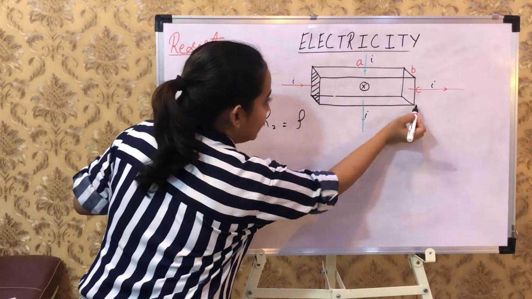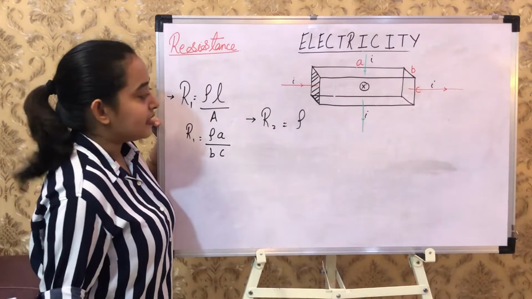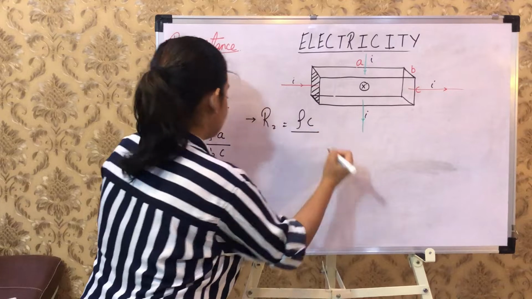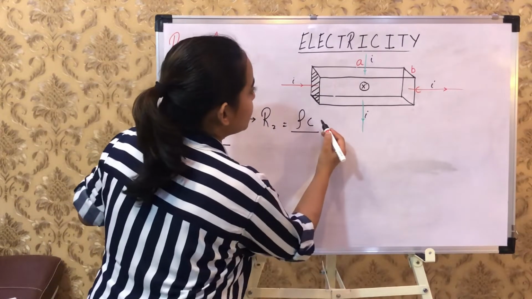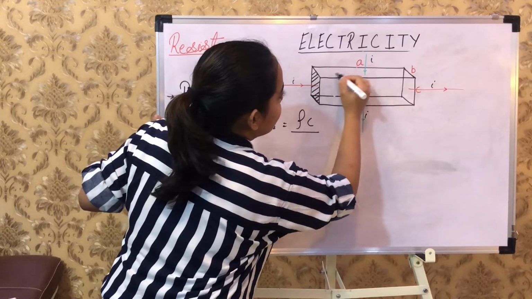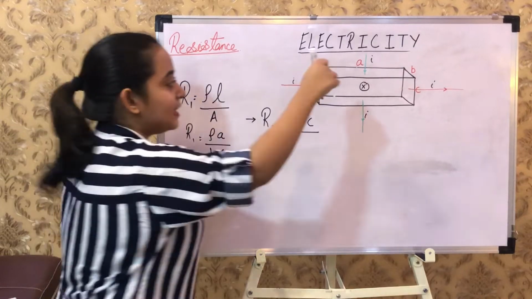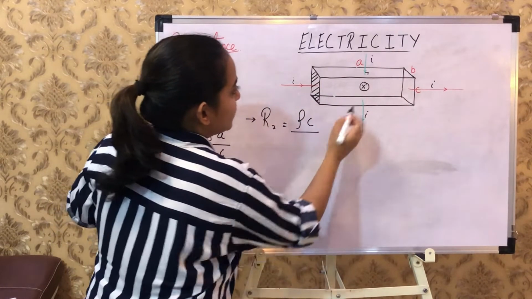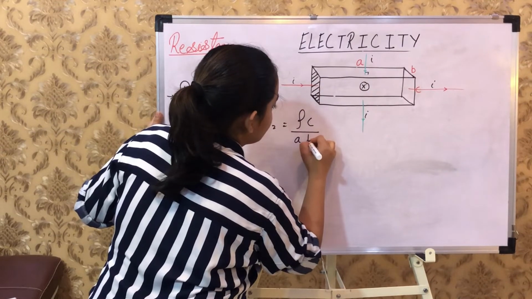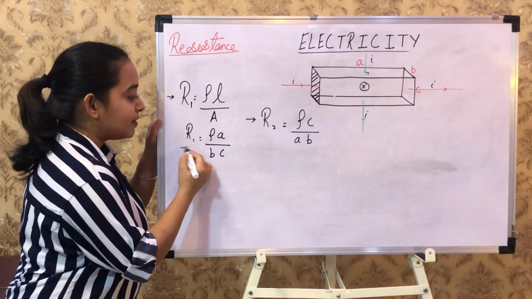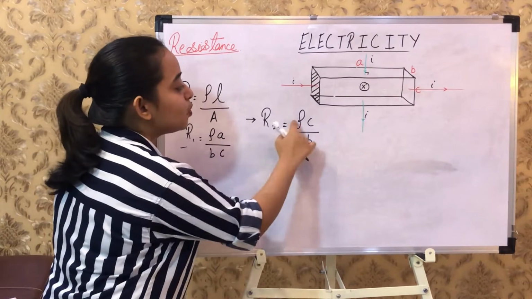This is C, and even this will be C, hence the length parallel to the flow of current is C. I mark here C divided by area. What is area? Tell me fast. It is this area, which is pierced by the flow of current, the area which is perpendicular. So this is B into A. You see the difference? You have R1 as rho A upon BC in the first case, and R2 as rho C upon AB.